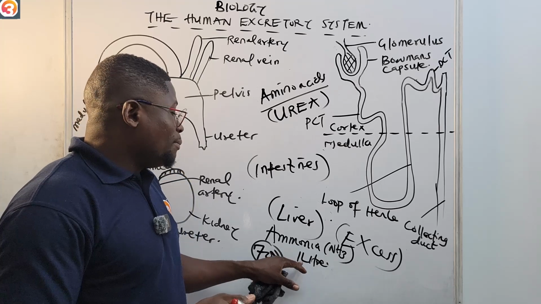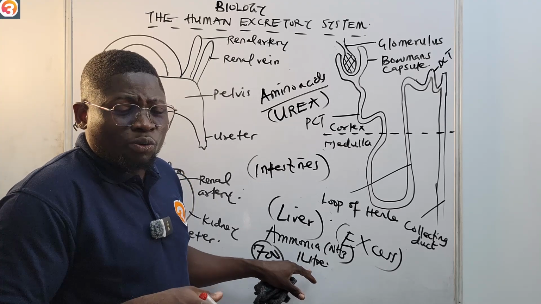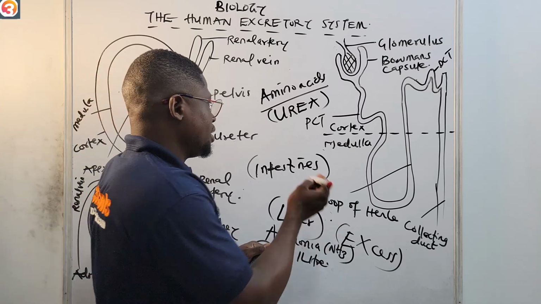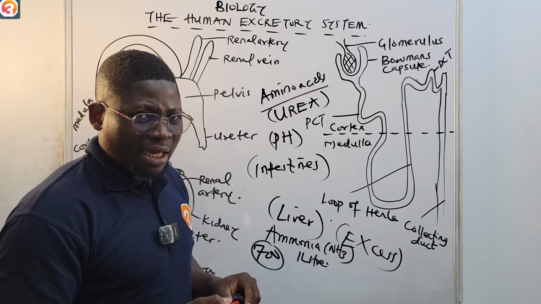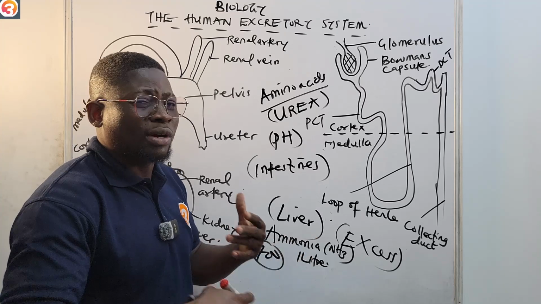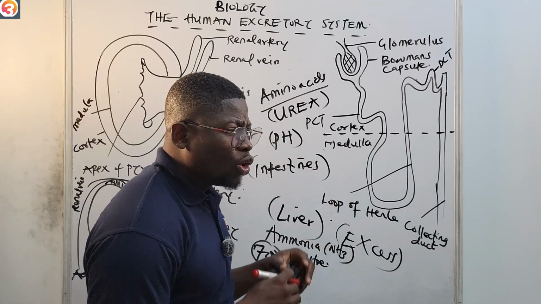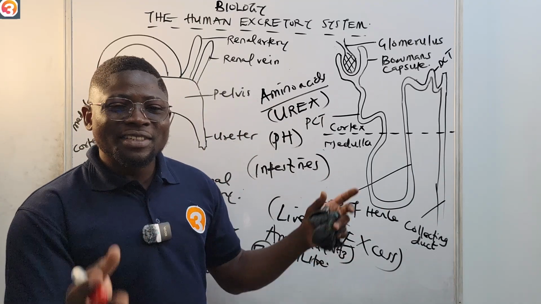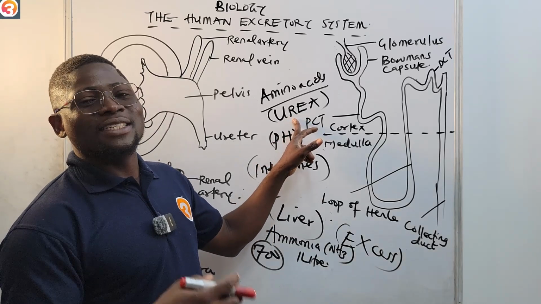So ammonia is toxic to the body, and if it dissolves in our body, it will alter our pH. You know what pH is, right? That is why ammonia is very, very toxic. You cannot store it up in our body. It has to be converted to urea. All of these metabolic activities lead to the formation of this urea.